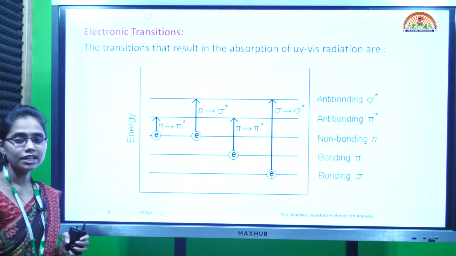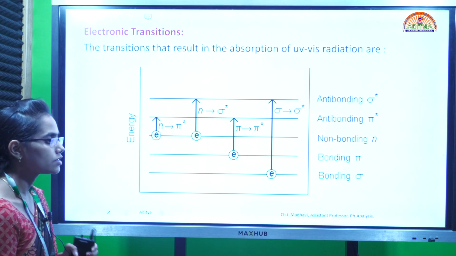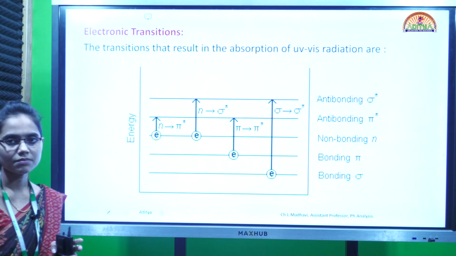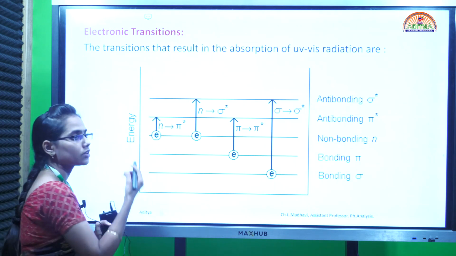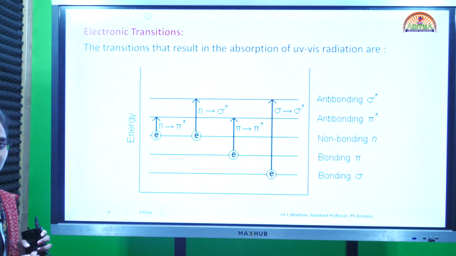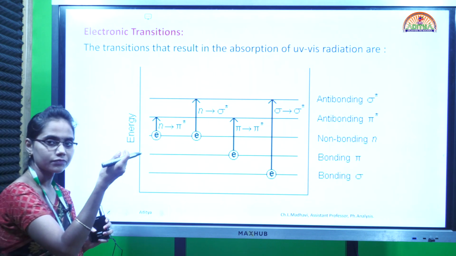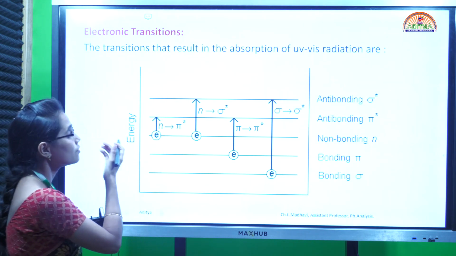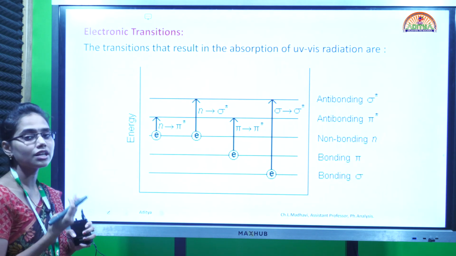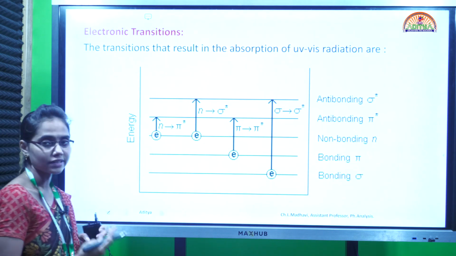Now coming to the electronic transitions. As we have discussed already, there are three types of electrons: sigma, pi and N. Based upon their transitions from the lower energy level to higher energy level, we have 4 practically possible transitions.